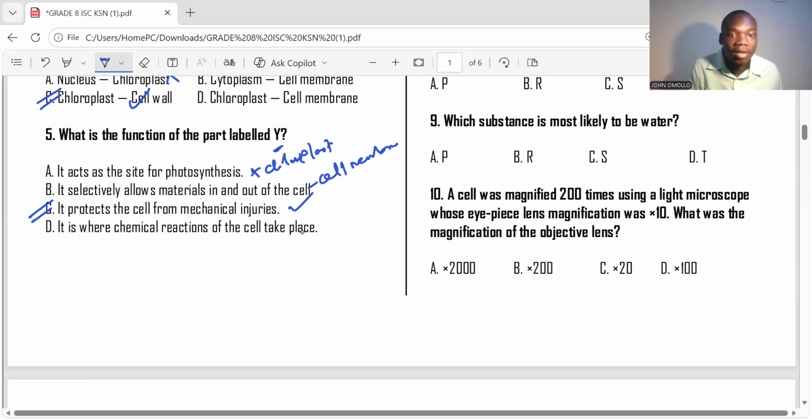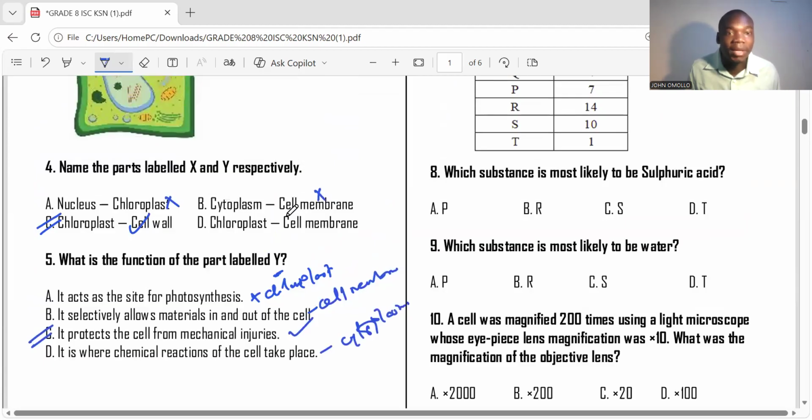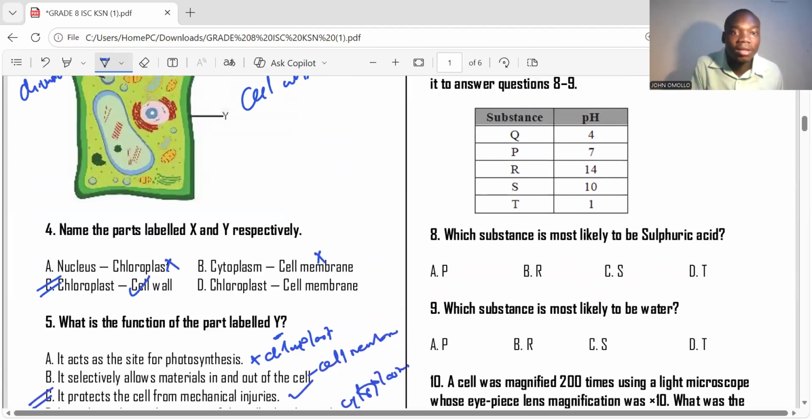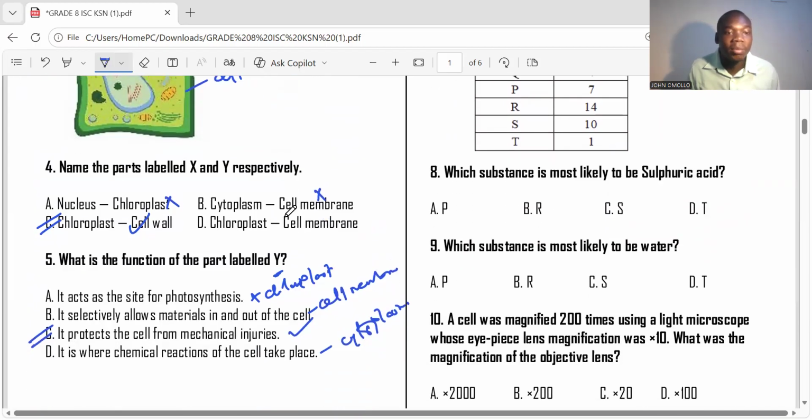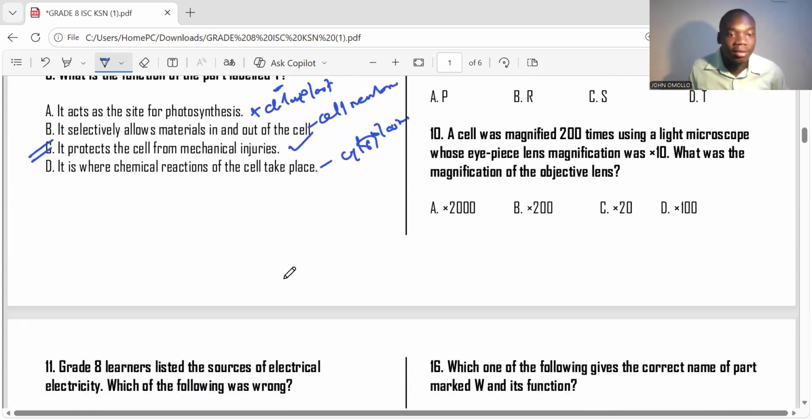It is where chemical reaction take place. No, this is the cytoplasm. So the right answer, it protects the cell from mechanical injuries. That is the role of the cell wall. And then this inner one is what we call the cell membrane. Remember, cell membrane is semi-permeable. And when we say it is semi-permeable, it means that it selectively allows materials in and out of the cell. So the right answer there is choice C, number 6.